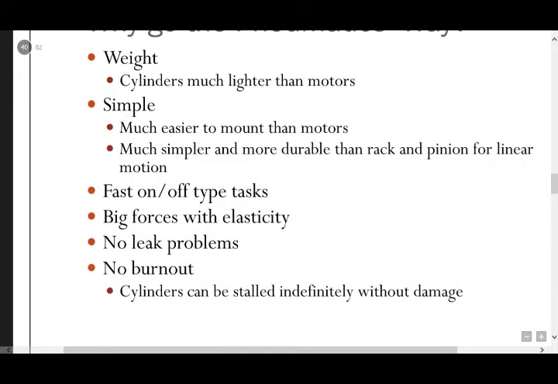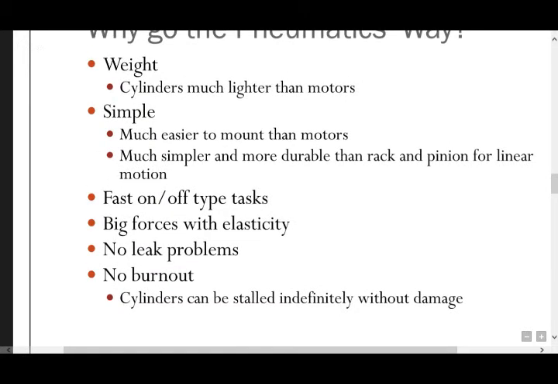Why do we need to select the pneumatic? Cylinders are lighter than motors, simple, and much easier compared to hydraulic. Pneumatic actuators occupy very little space. Much simpler and more durable than rack and pinion for linear motion. Fast for these types of tasks. Big force without electricity. No leak problem. No burnout. Cylinders can be stalled indefinitely without damage.